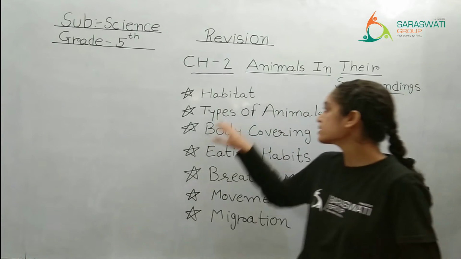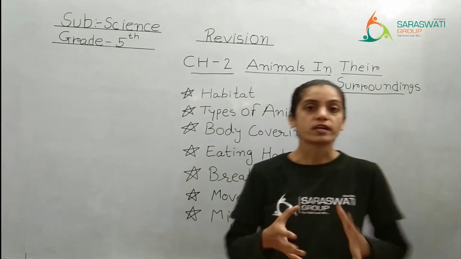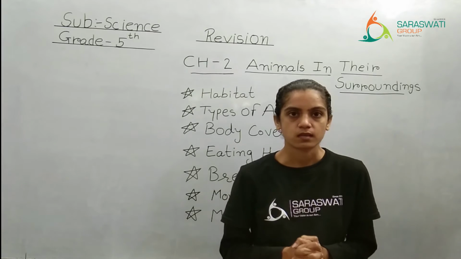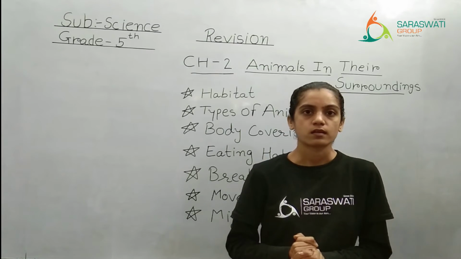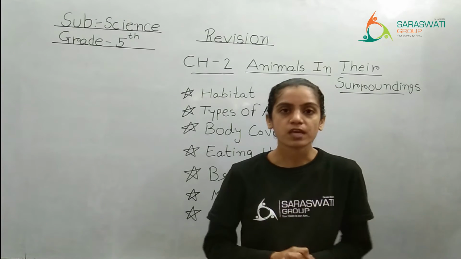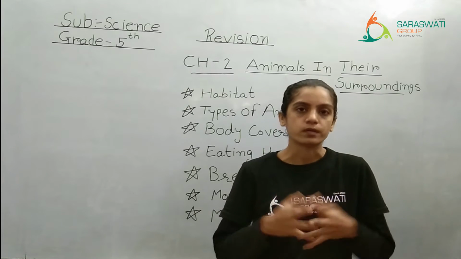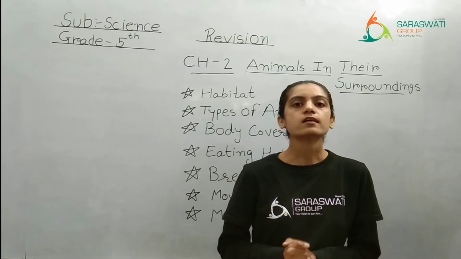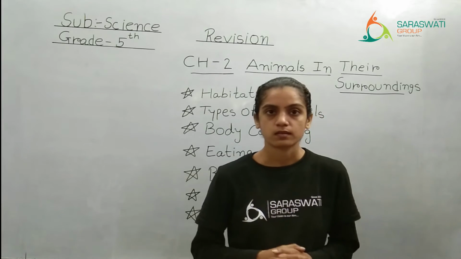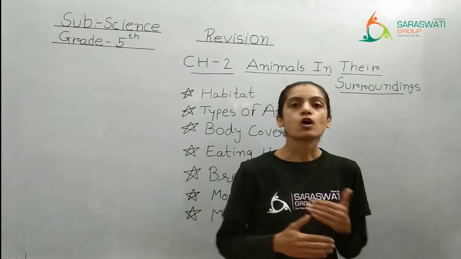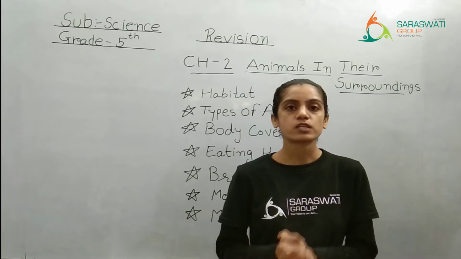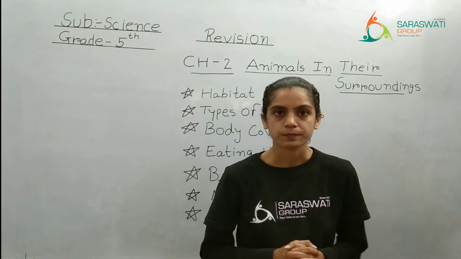The first one is about habitat. What is the meaning of habitat? Yes, living place. The area where animals are living, taking food, taking shelter is considered as its habitat. Based on the habitat, animals are categorized into two broad categories.